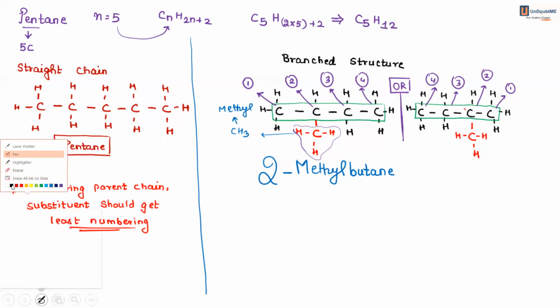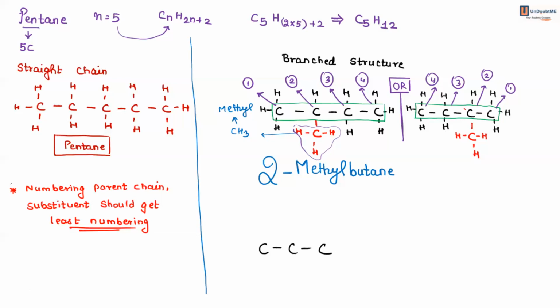Sorry, in pentane, not butane. In pentane, how many carbon atoms are there in total? 5. In the first branched structure, I removed 1 carbon, took 4 carbon atoms in a row, and 1 carbon atom as a branch. But as I told you, there is also a possibility of 2 branchings. So I took 3 carbons in a row.